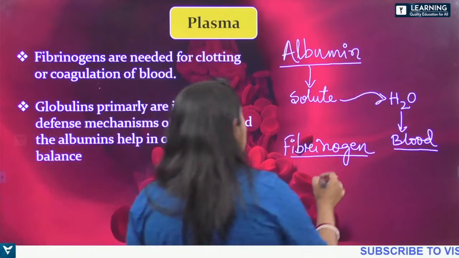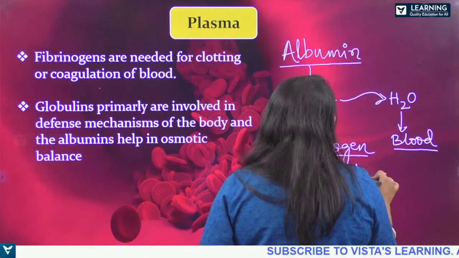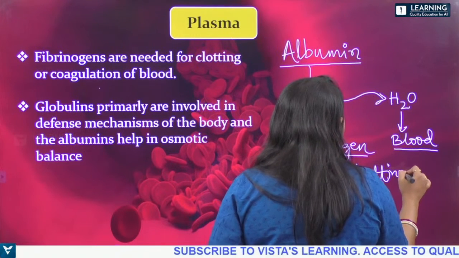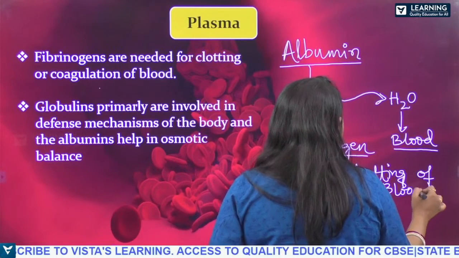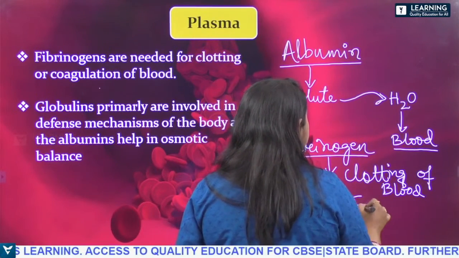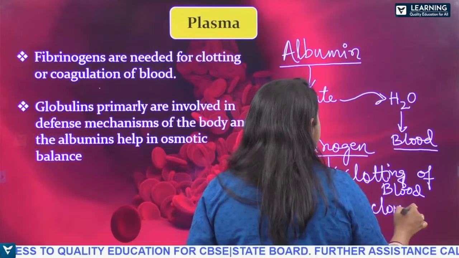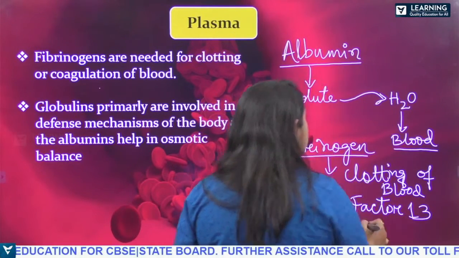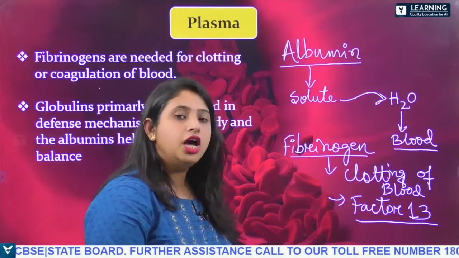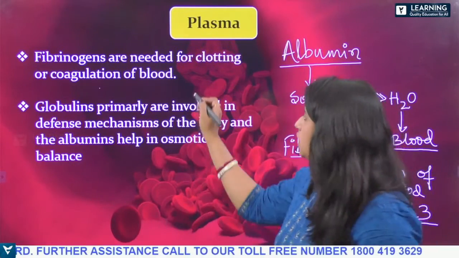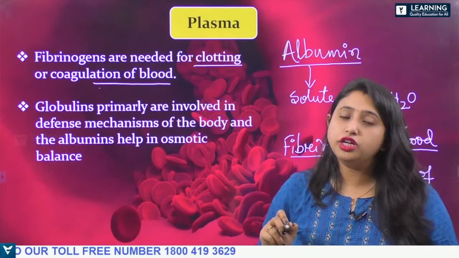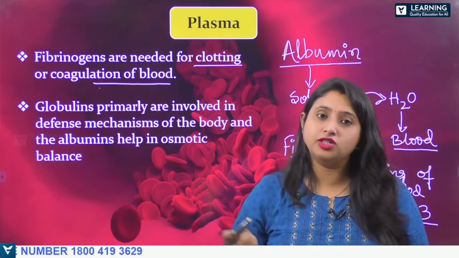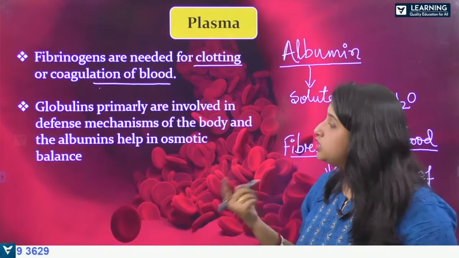It helps in clotting of blood, and it has factor number 13, which is very essential for the process of clotting. Fibrinogen is needed for the clotting or coagulation of the blood. It forms thin fiber-like structures, which help in the clotting.